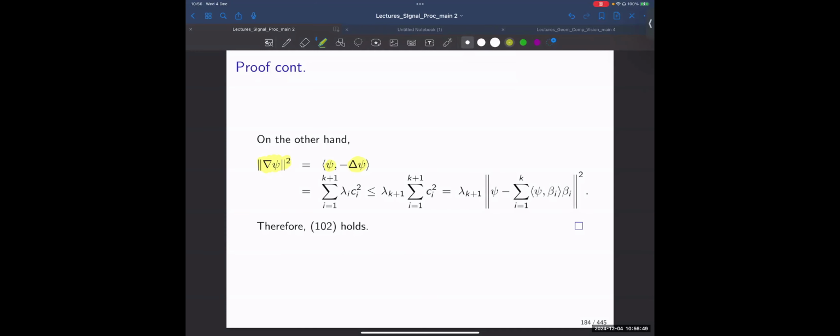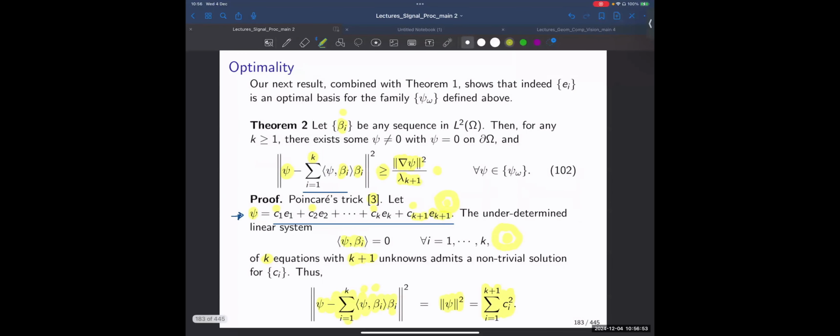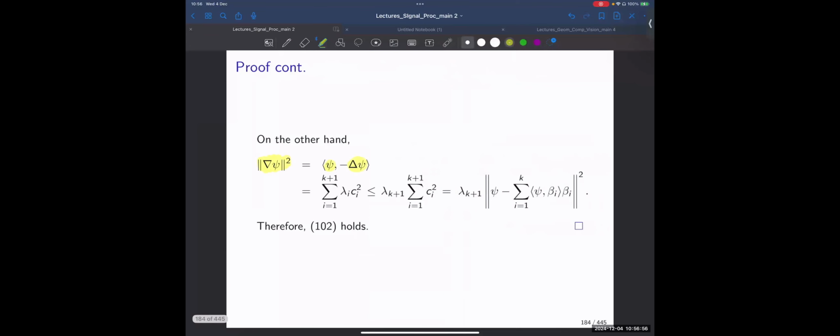It would be nothing but the sum for i equals 1 to k plus one, because this is where my functions live, of lambda i times the c i squares. Remember, the c i's were nothing but phi projected onto the E i element.